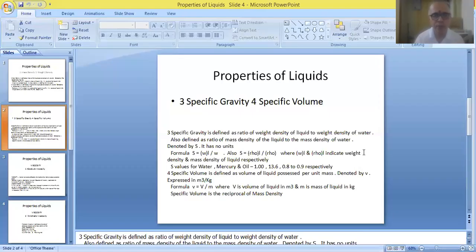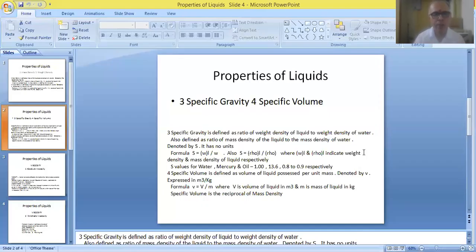We have to remember the definitions of all these terms, the units, the notations used, and also the formulas available for measuring these values. So definitions, formulas, units, notations are all important. These four items are called the main basic properties of liquids.